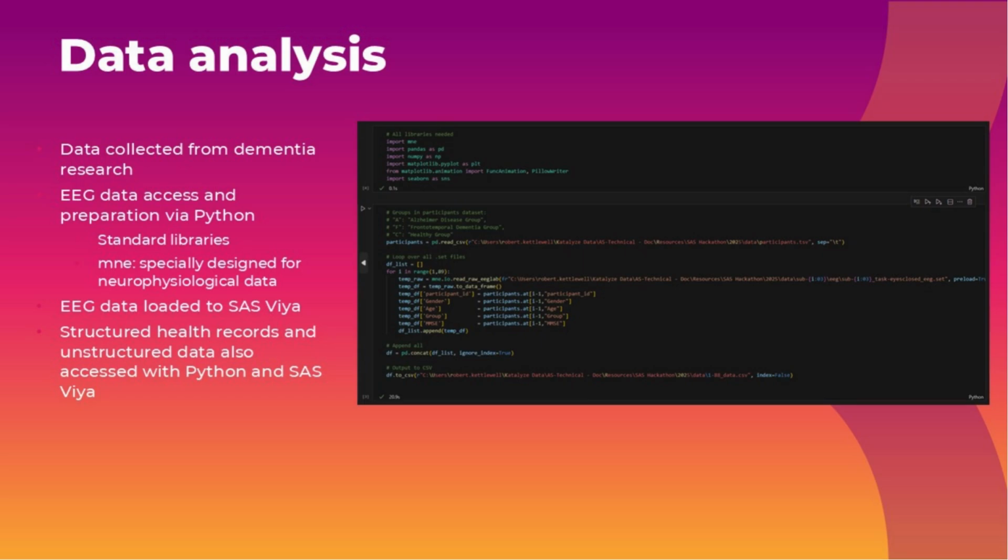Let's see how we have analyzed data from electroencephalography, which is brain waves recorded by electrodes on the patient's head. We import the standard libraries and also MNE, a Python package designated for such data. The data is stored in .set files, which we read into standard formats using built-in functions. We then uploaded the data to Vaya.